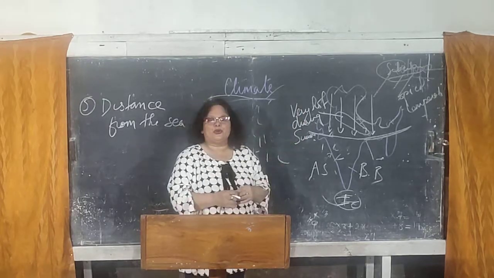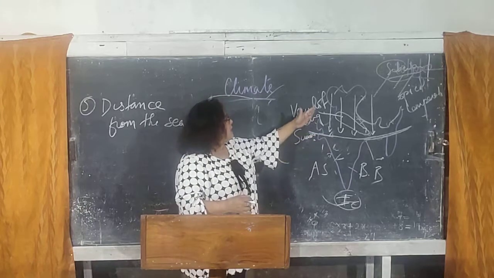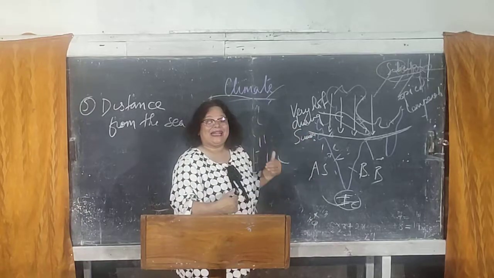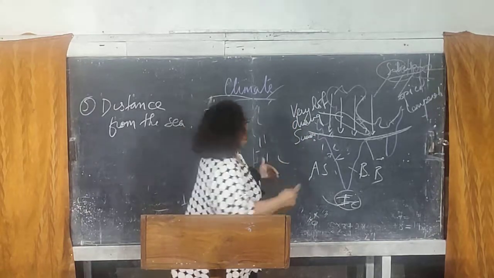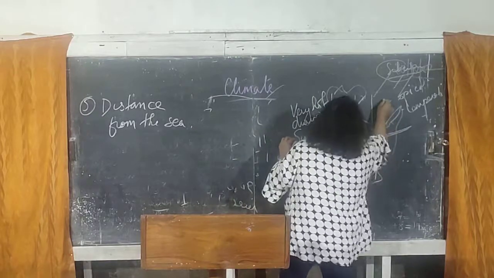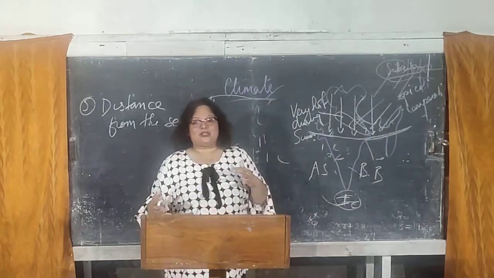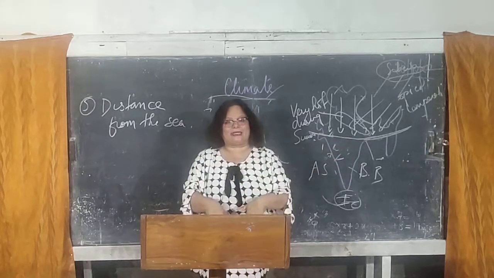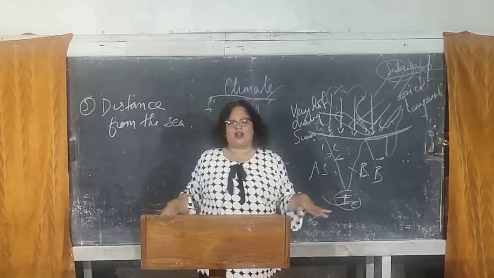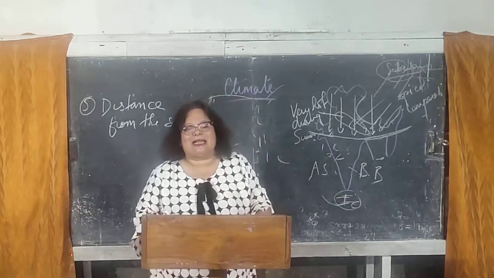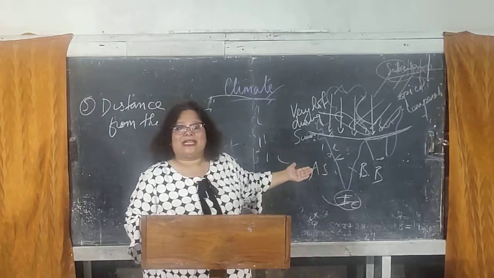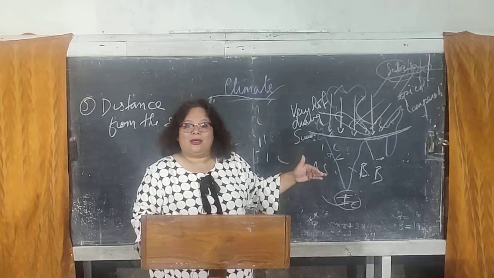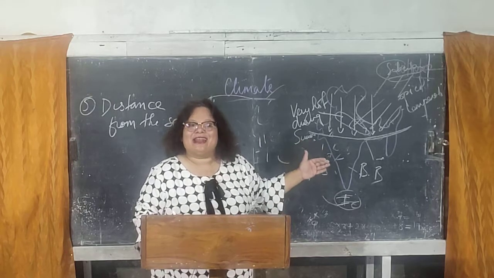It's just the opposite during the winters. During the winters, the northern plains of our country are extremely cold. The reason is that at that time we are not getting vertical rays of the sun, but we are getting slanting rays of the sun. And when you get slanting rays of the sun, the heat spreads over larger areas. Vertical means direct. Slanting means spreading over a larger area. So the intensity of the heat is less. Okay, so land is not heated up. Now one land is cold, the other land is also cold. So the temperature is very low.